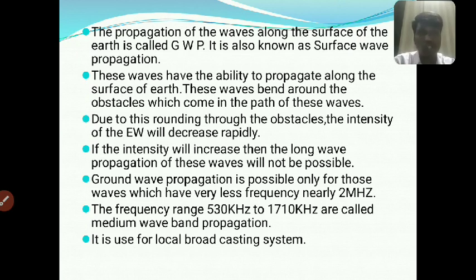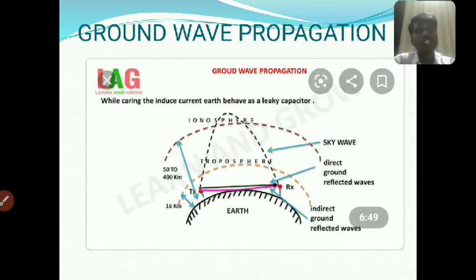Ground wave propagation is also called medium wave propagation and surface wave propagation. So it is used only in local broadcasting communication systems.